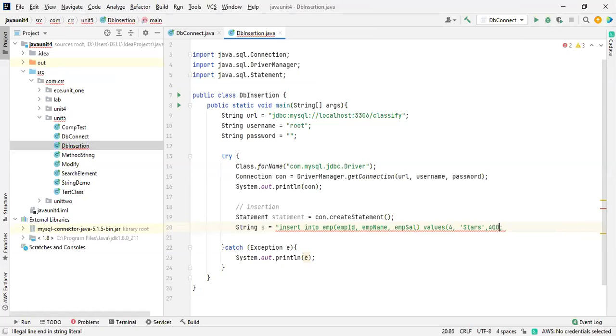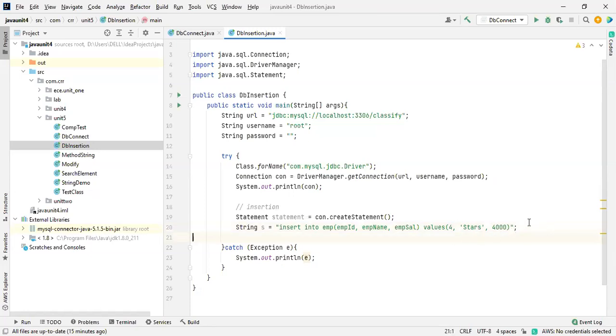Why did I press insertion over here? Yeah, everything is good, I think. Yeah, there should be a space over here. Yeah, now it is good. So now it is good.